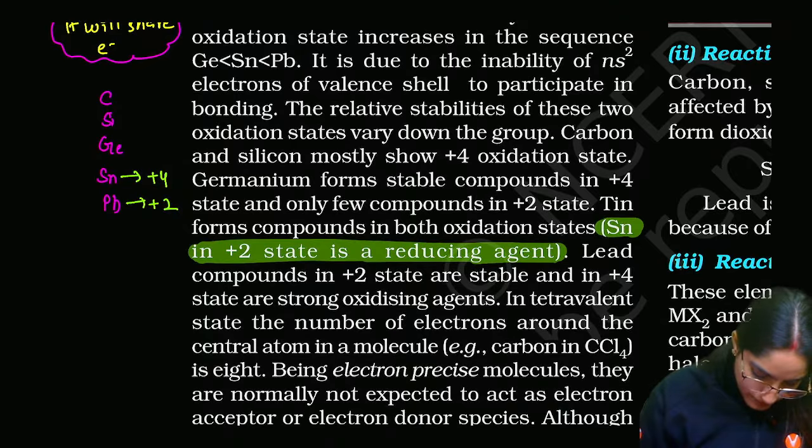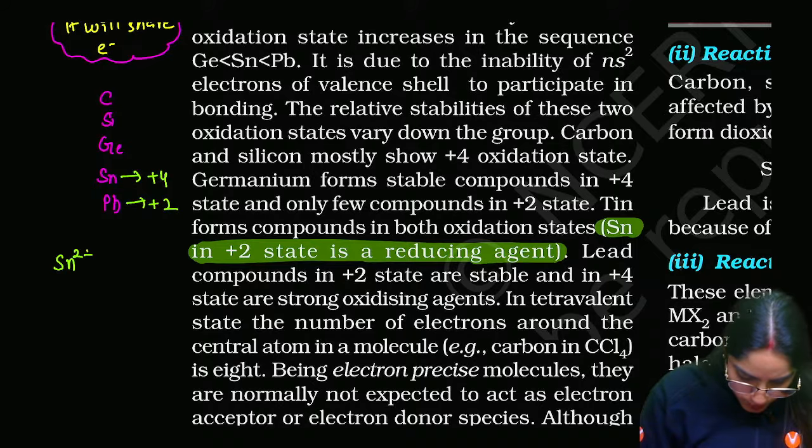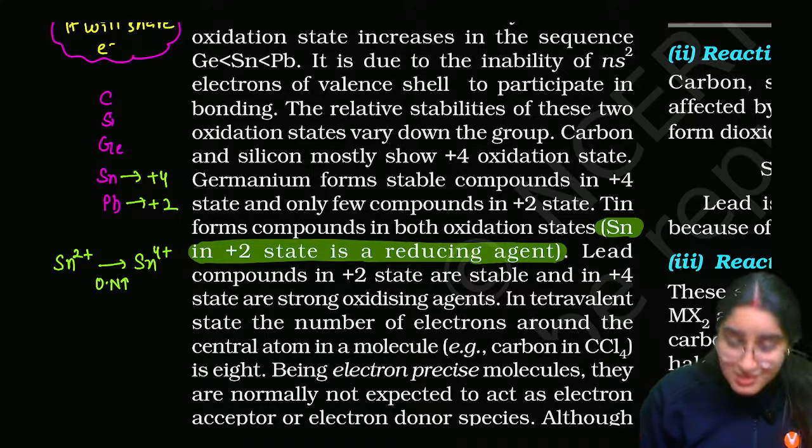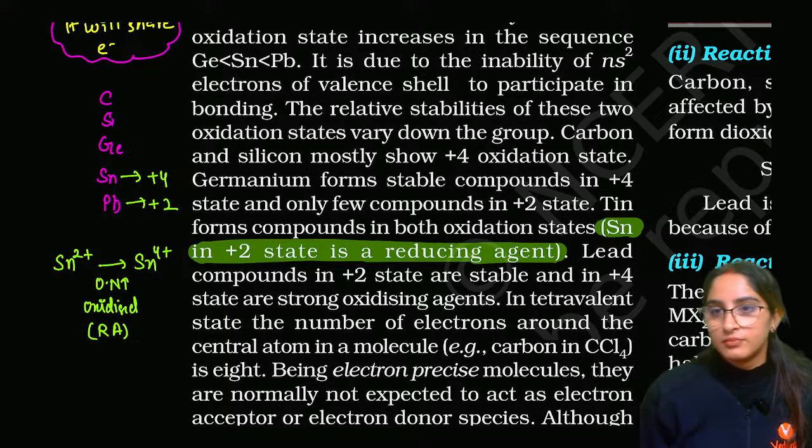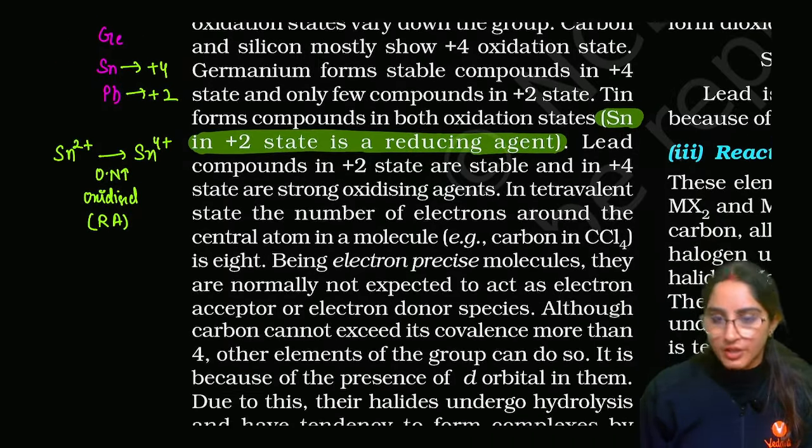Let's see how. Tin is in plus 2 state, as it is more stable in plus 4 state. So its oxidation number will increase, and it will itself be oxidized. That's why it is a very good reducing agent.